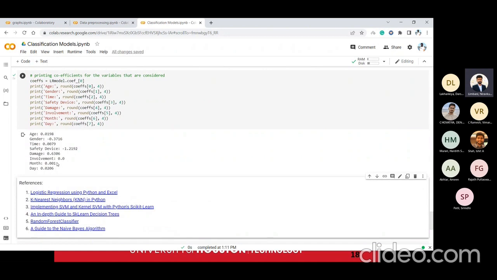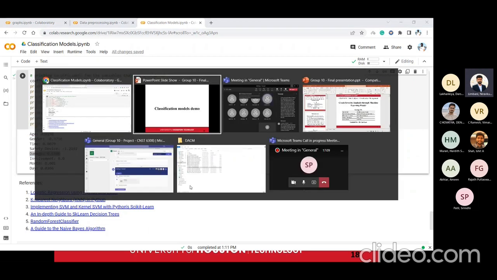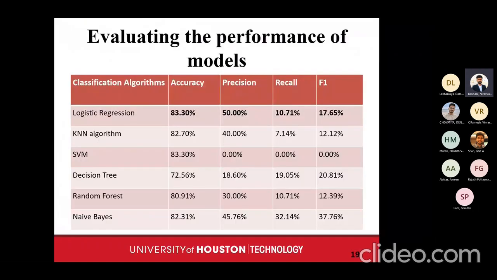For which coefficients are affecting more, we plotted that using a linear regression model, and we got all the coefficients almost nearly similar. There are three that we need to take a look at: safety device, gender, and the third one is the damage. Now let's go over to the PPT. We have recorded all these values, and it is clearly visible that logistic regression shows the highest accuracy as well as precision, recall and F1 score.